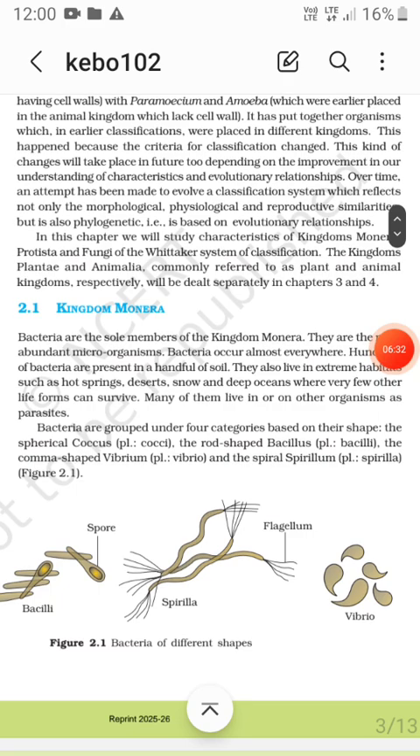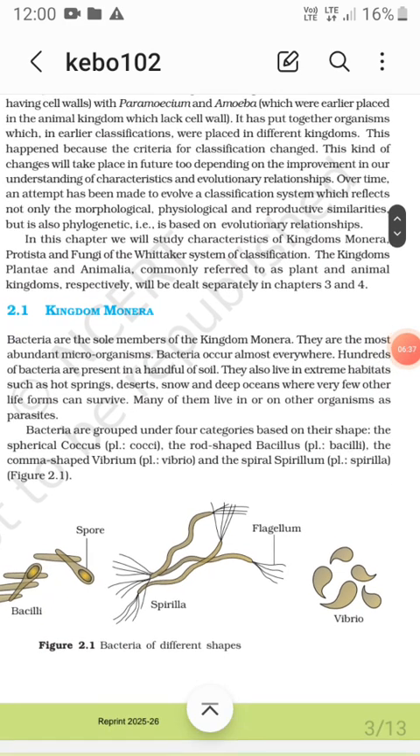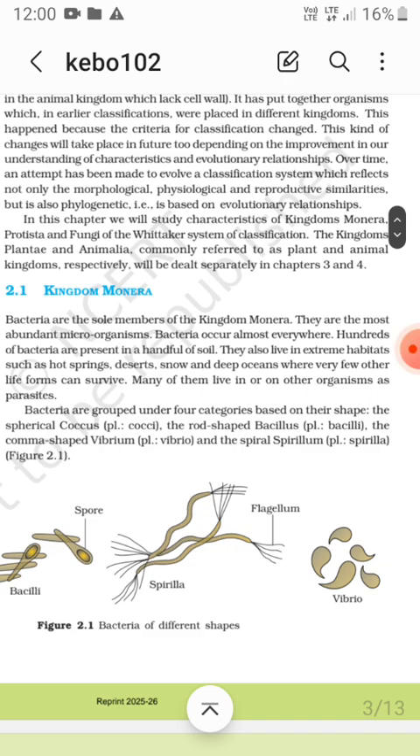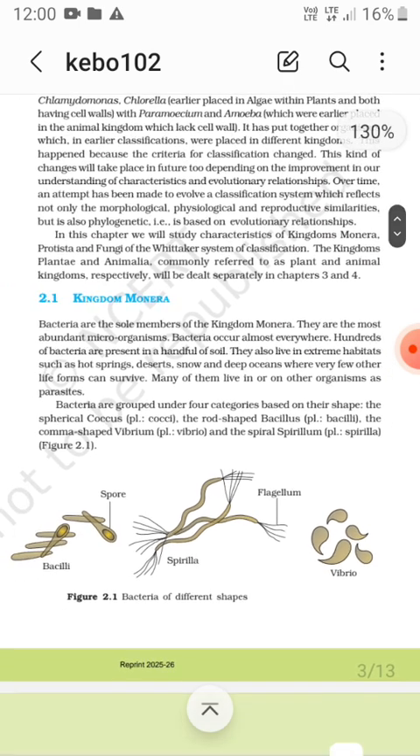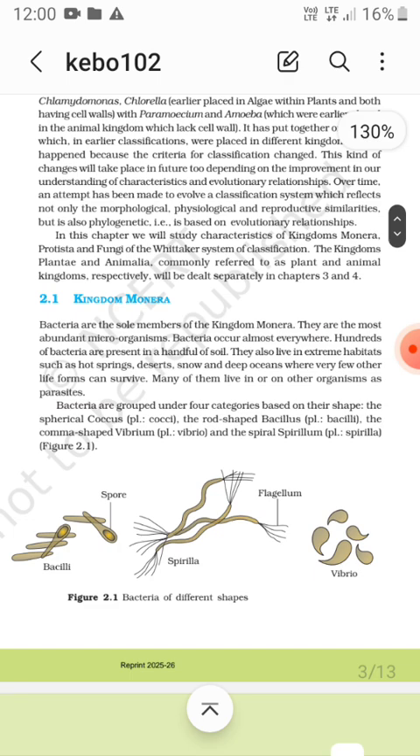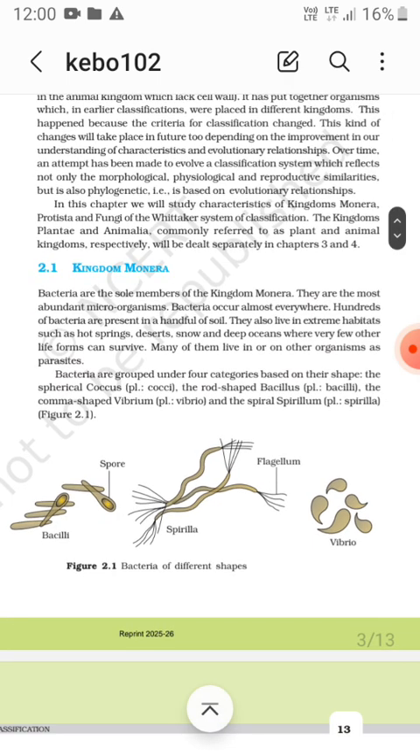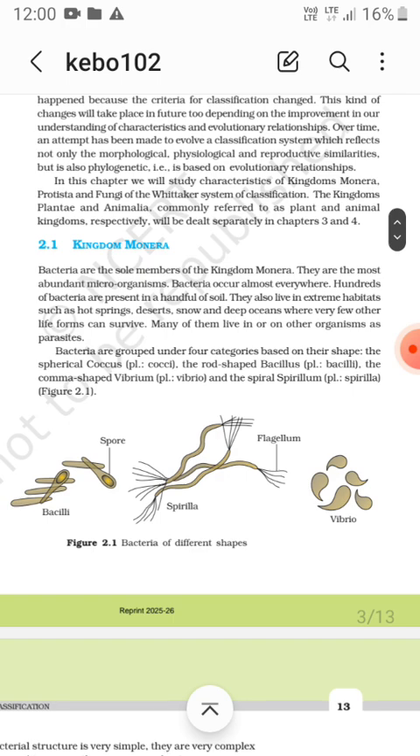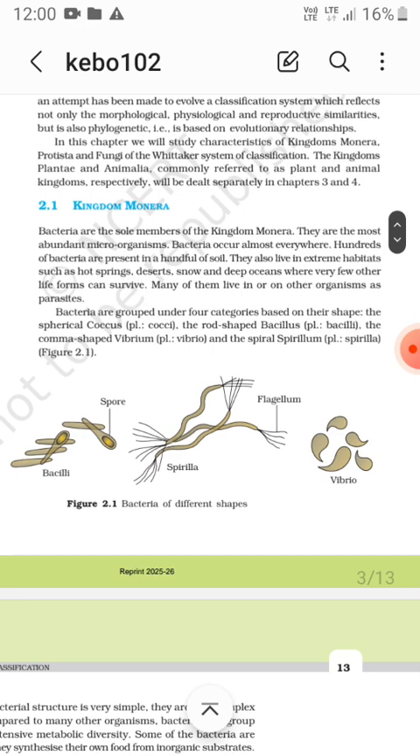Now, kingdom Monera. Bacteria are the sole members of the kingdom Monera. They are most abundant in nature. They are almost everywhere, and they occur in extreme habitats like hot springs, deserts, snow, deep oceans, everywhere. They also act as parasites.